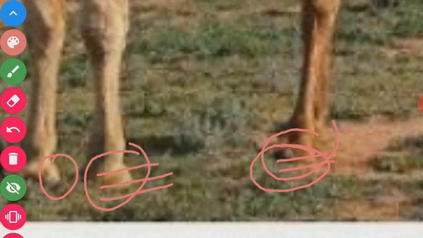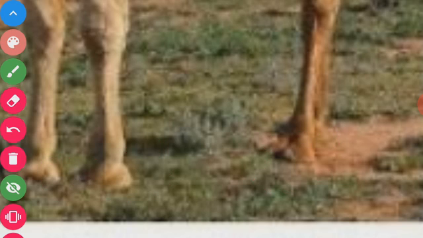We know that sand is loose: when we compare sand with clay or soil, the particles in soil are tightly packed, but the particles in sand are not tightly packed, they are loose. So these long feet with broad toes help the camel to walk on sand, and the feet do not sink in the sand.